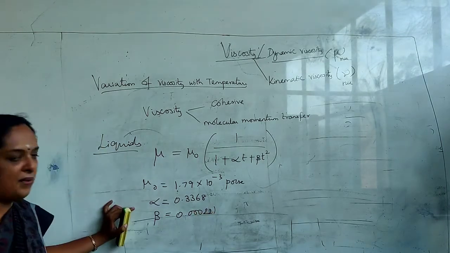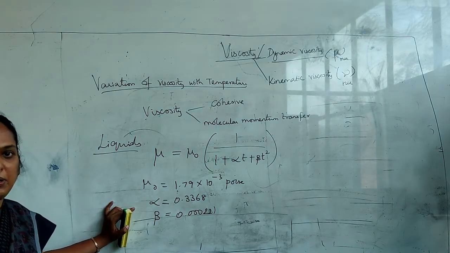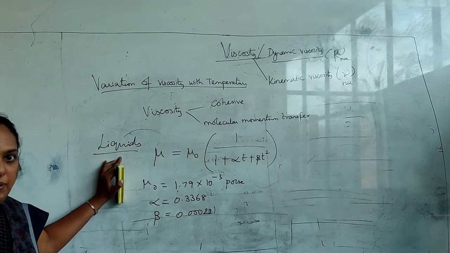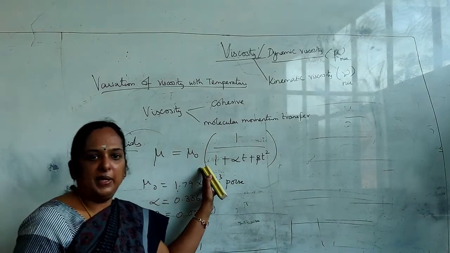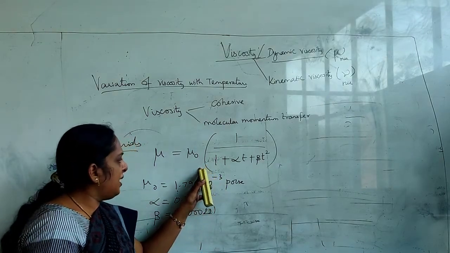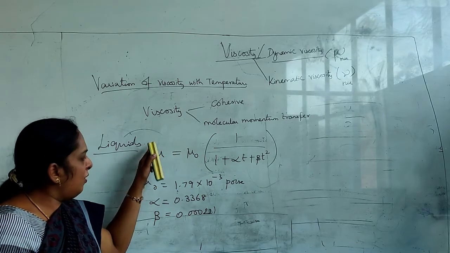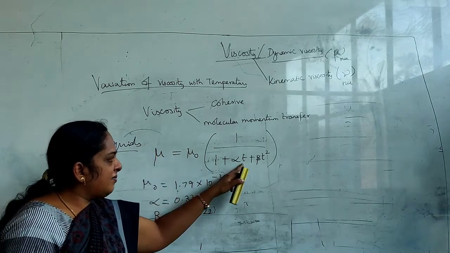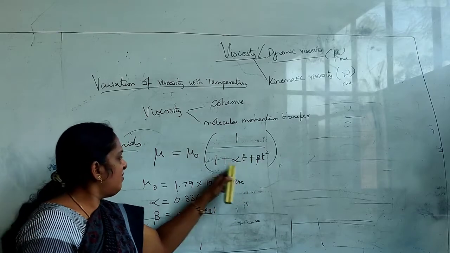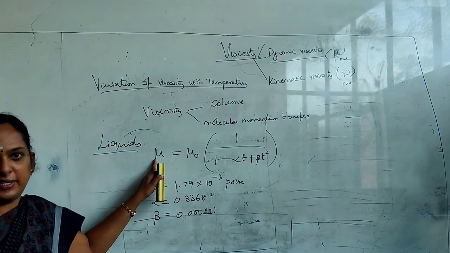So this is your value for liquids in the case of viscosity in association with temperature. So we could see this viscosity will be inversely proportional, or how we can say, when the temperature increases, the viscosity will decrease.